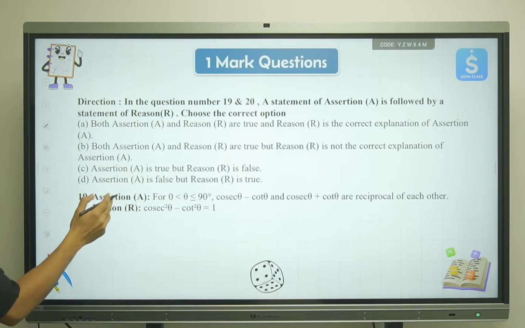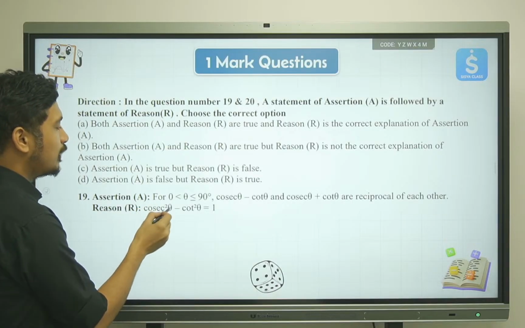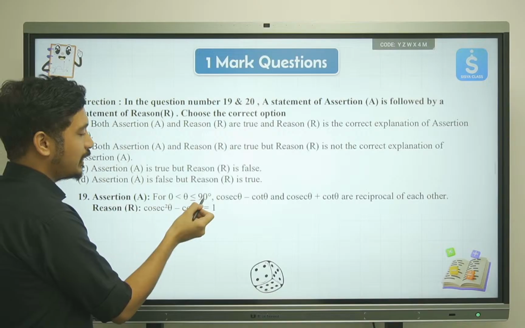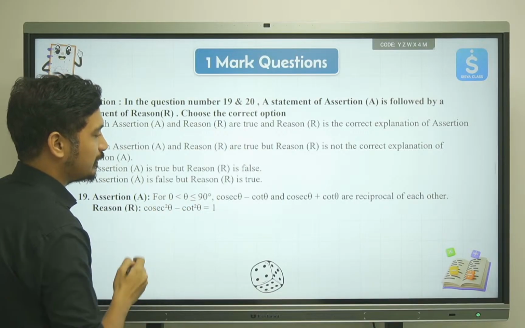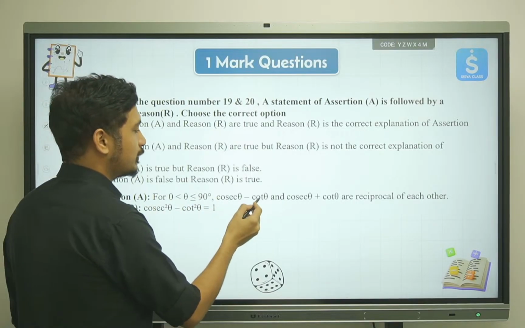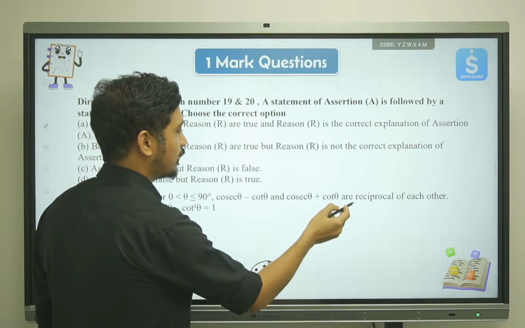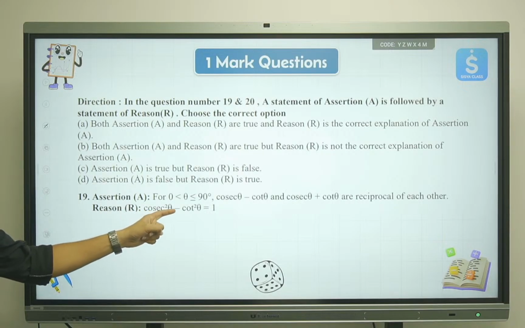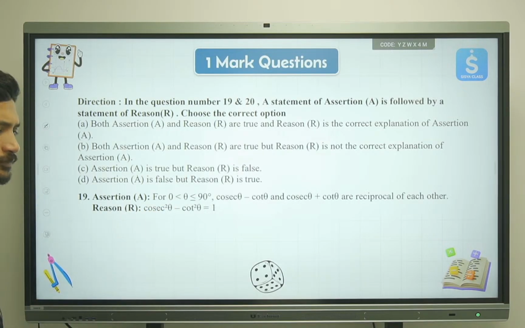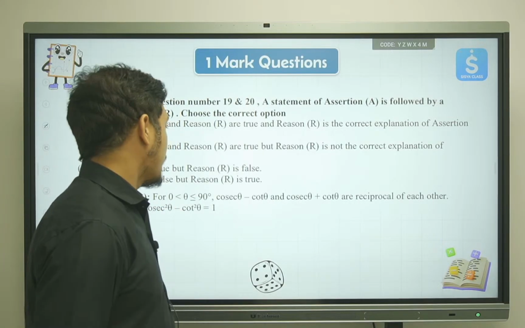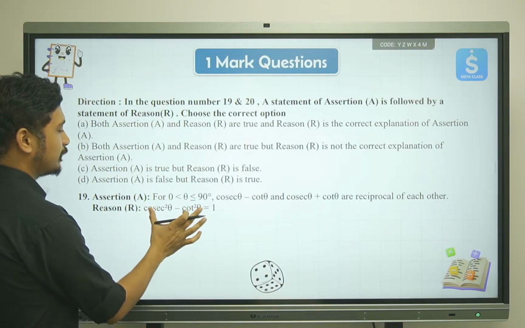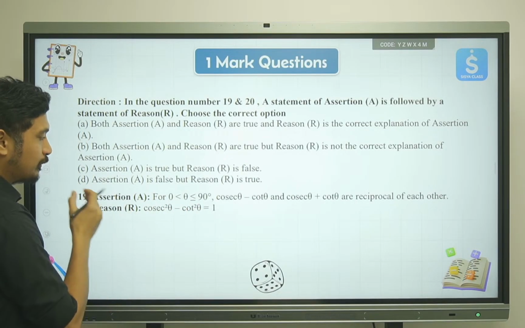Here is the question. Assertion: for an angle whose value is between 0 and less than or equal to 90, cosec minus cot and cosec plus cot are reciprocal of each other. Reason: cosec square theta minus cot square theta is equal to 1. Let's try to find out.